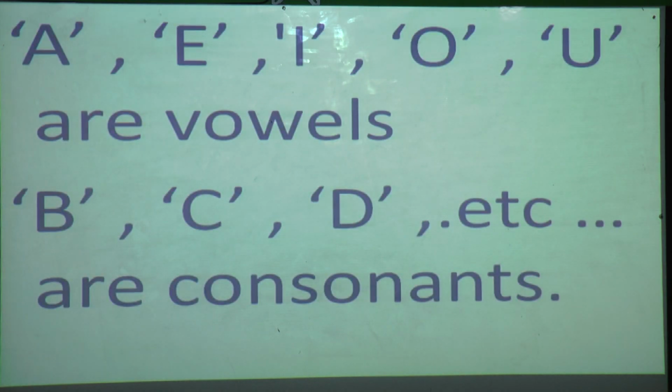So A, E, I, O, U are vowels, and B, C, D, etc. are consonants. That means 21 letters are there.